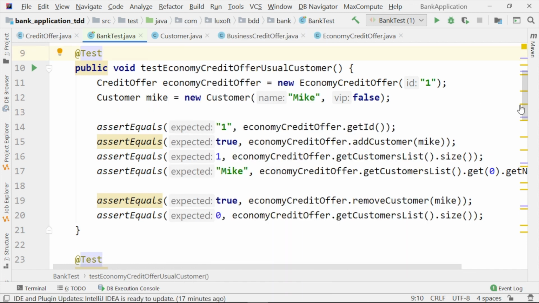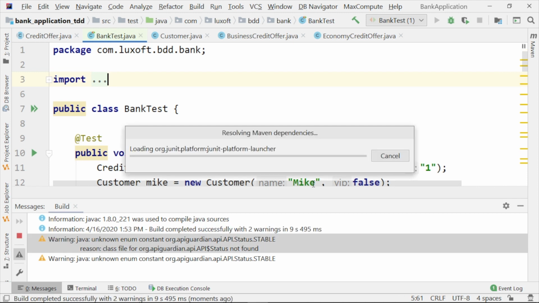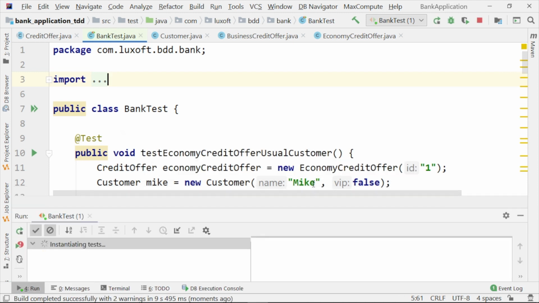Let's execute the whole suite, not only just one test. Run bank test. It takes a little time.